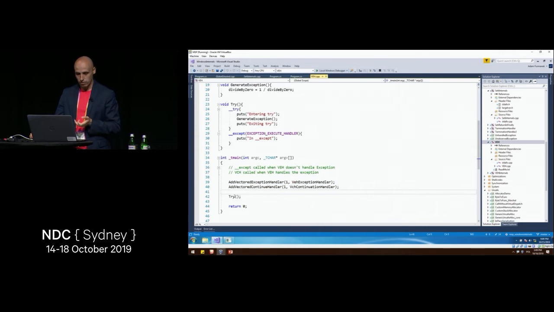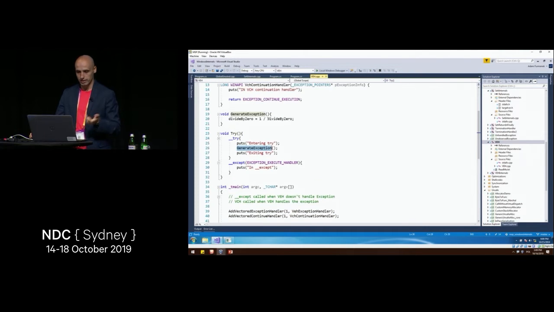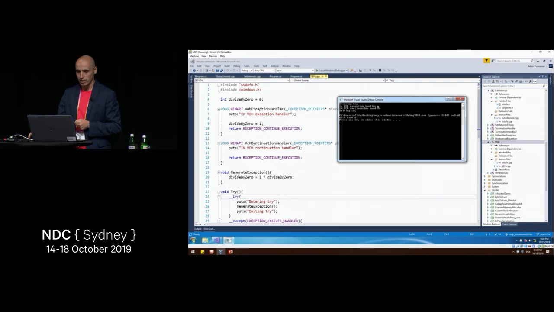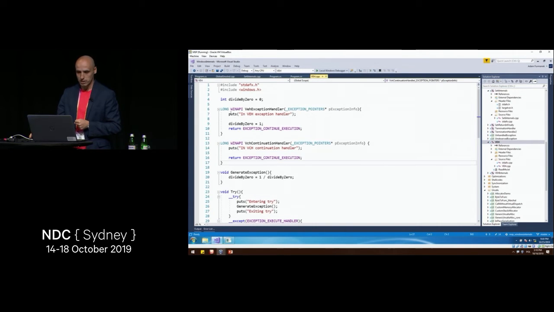So again, we call method try. In method try, we call generate exception. We do some division by 0. Now this exception is being thrown. It's worth noticing here that we do have SEH installed as well. We do have a try except block. But the VEH handler has priority, so it is being executed first. So what we can see is we are in the VEH exception handler method, which is basically here.